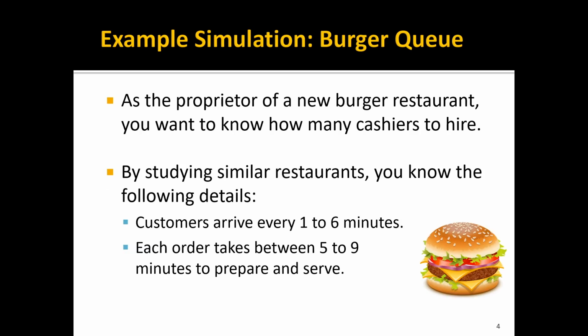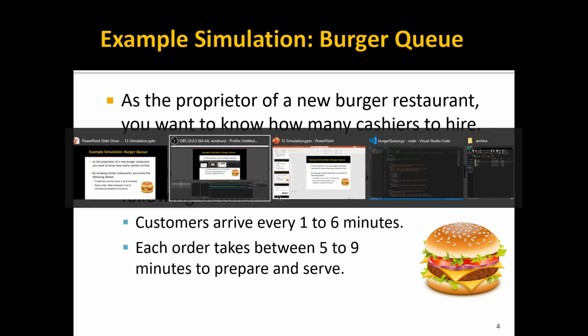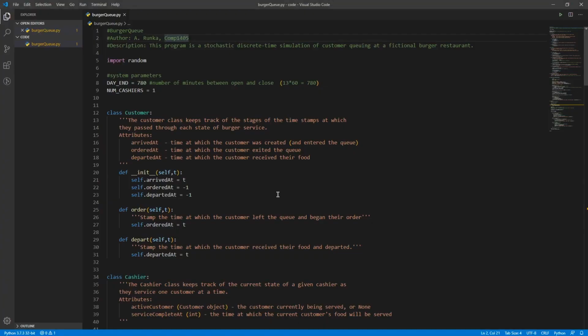So let's see an example of this. Imagine, if you will, that you are the proprietor of a new burger restaurant and you want to know how many cashiers you should hire. By studying similar restaurants, you've found a couple of details. You know that customers are likely to arrive every 1 to 6 minutes. You'll get one new customer. And each order takes between 5 to 9 minutes to prepare and serve. So with that information, I've already constructed a queuing simulation of this fictional burger joint, and we'll walk through it. In the provided code, you should find burgerqueue.py. It's this somewhat large piece of code, and let's walk through it together.